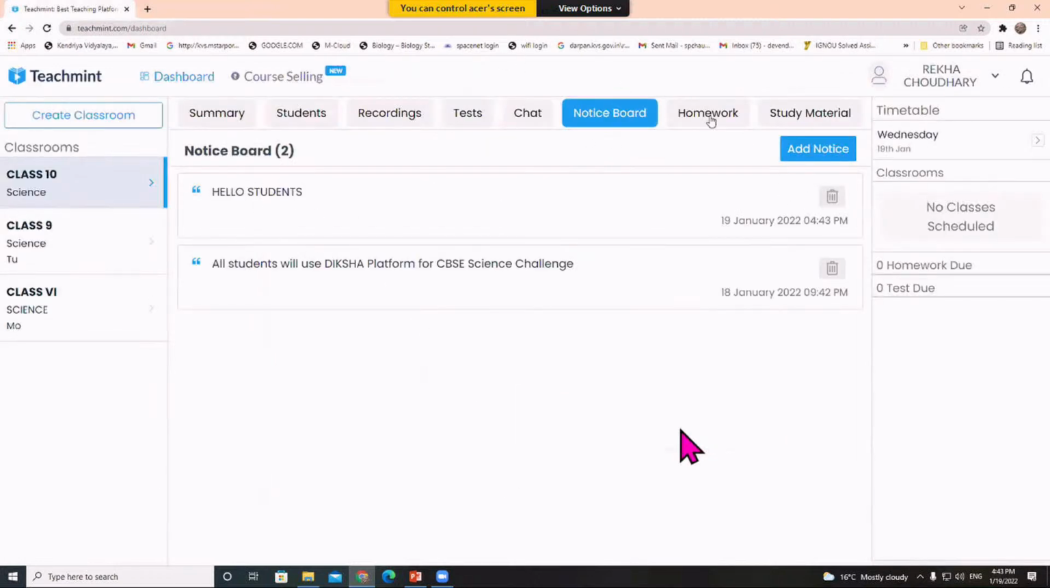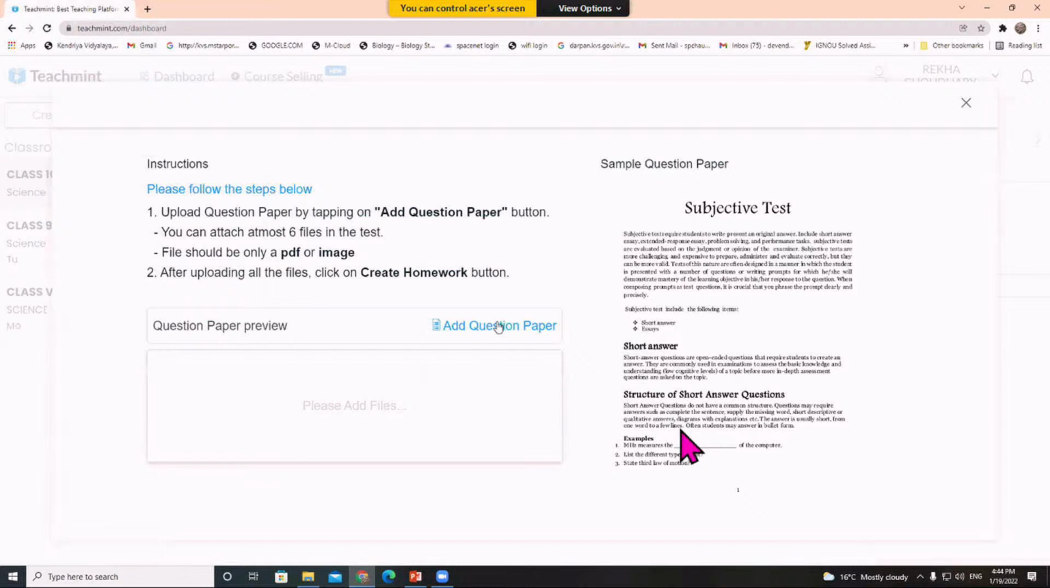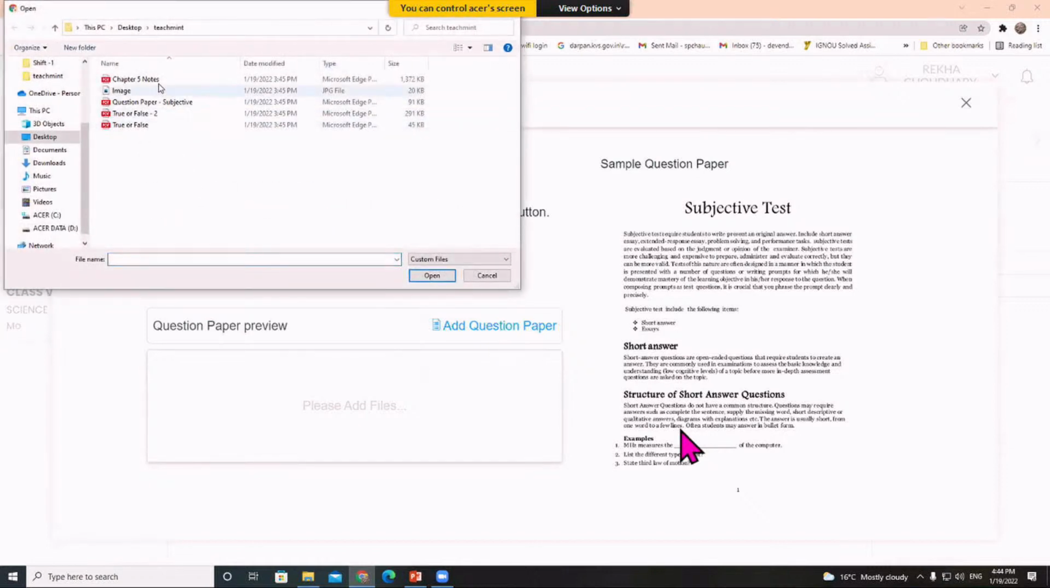Next is homework. Here you can see a question bank and a subjective part. Now how to create homework? The web version will allow you to create homework with the question paper only, but the app version has already prepared question papers and MCQ questions there also. I'll show you in the app version. So I'm going to add a homework page here.